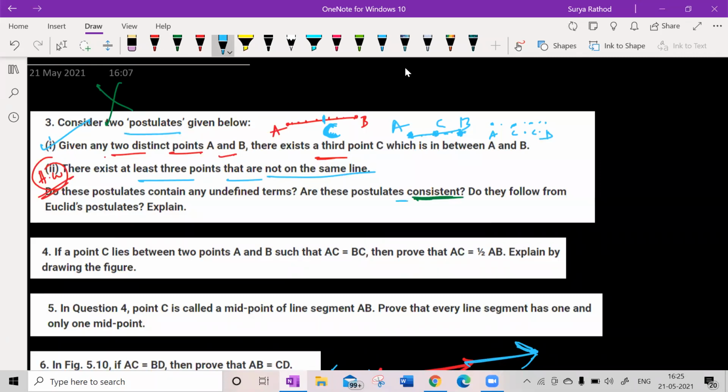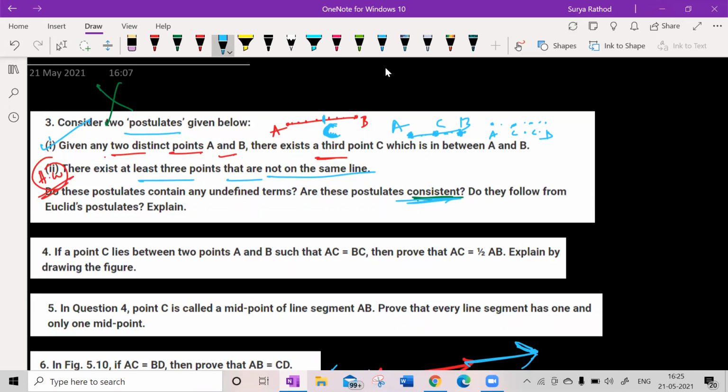So are these postulates consistent? Yes, these postulates are consistent when we deal with these 2 situations. Now, do they follow Euclid's postulates? No, they don't follow Euclid's postulates. Of course, they don't follow.